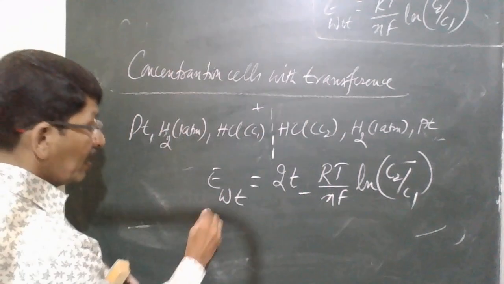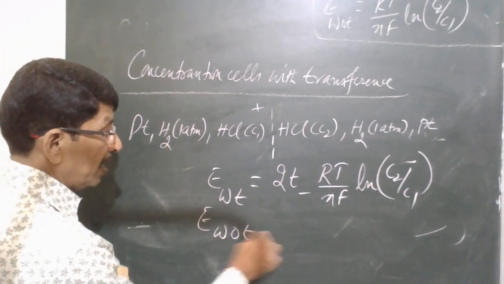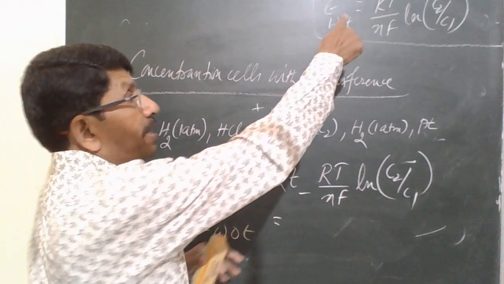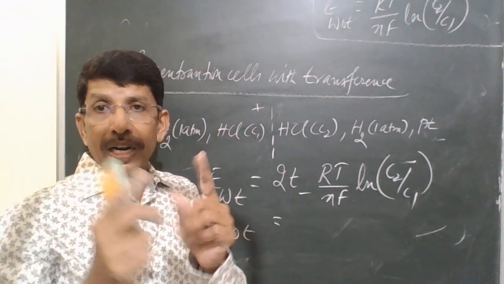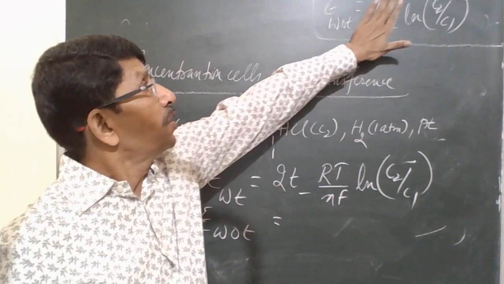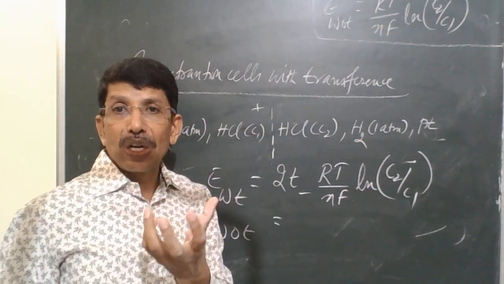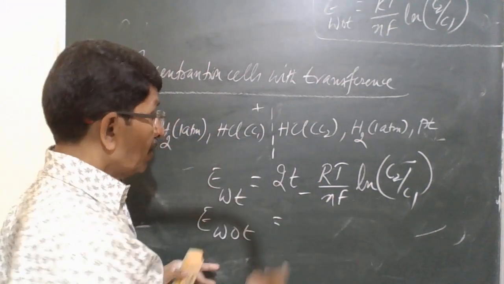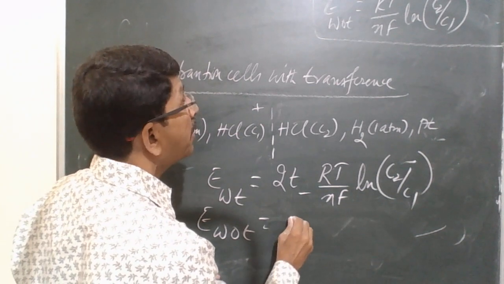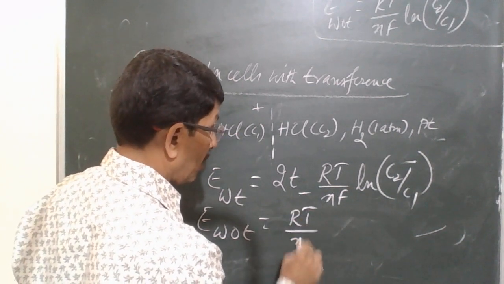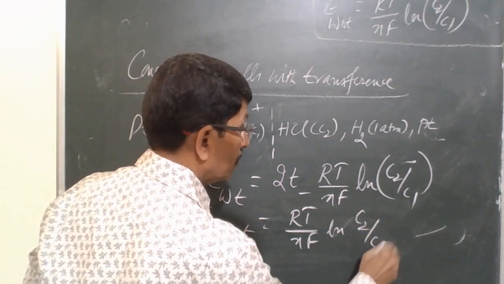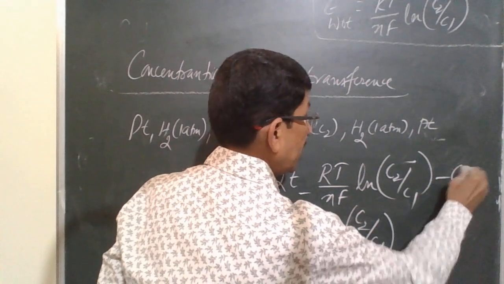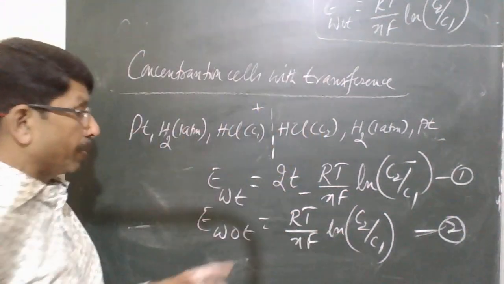This is the EMF of the cell without transference. Here there is no liquid junction potential at all, because the two electrolytes are not in direct contact. So this potential does not include liquid junction potential. Here it is written as RT over NF. So this is equation 1 and this is equation 2.